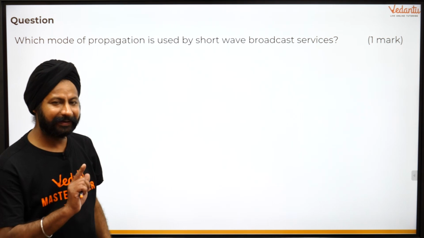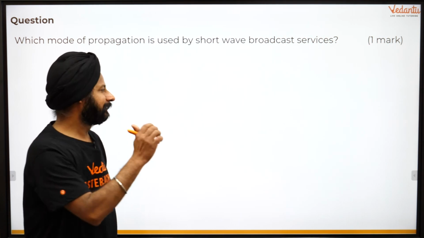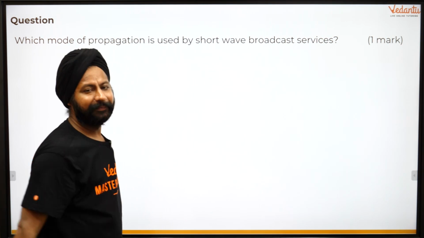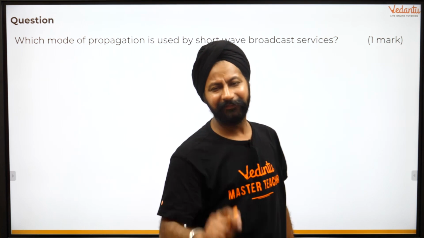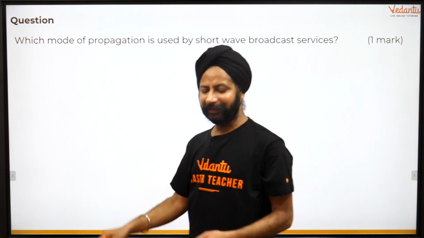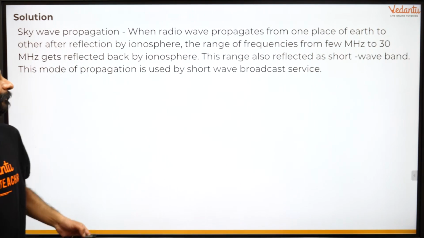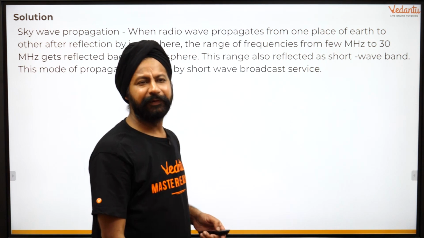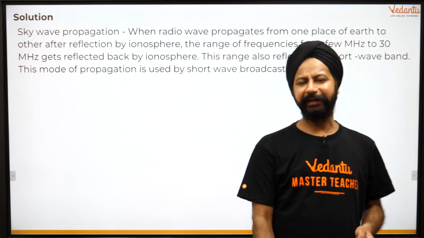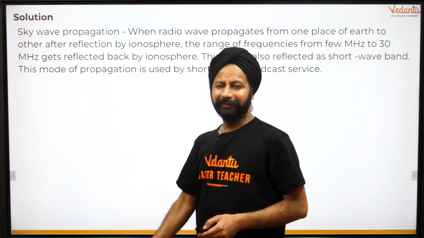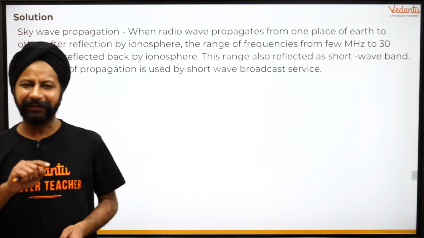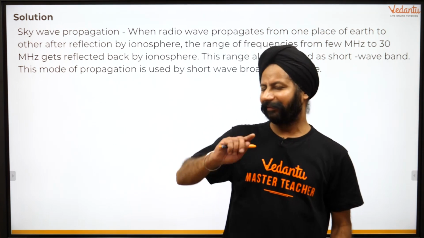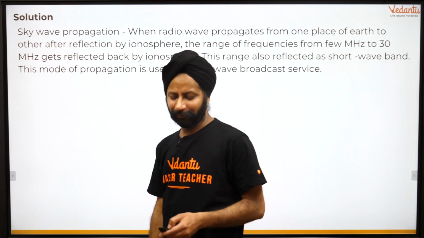So what is happening is you're beaming the radiations. Let's think about radiations going up. There's the ionosphere there. It's going to bring them back to the earth. And this is based on the reflection there. And this is exactly what these waves are using. So this is how you can present it. And this is how the FM radio and all these AM radios use these. तभी वो सिटी में काम करते हैं, थोड़े आसपास काम करते हैं. You're not using satellites for them. You're making use of the reflection through the ionosphere.